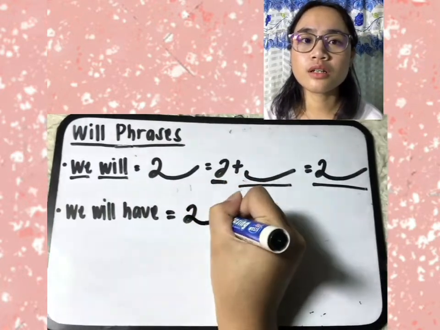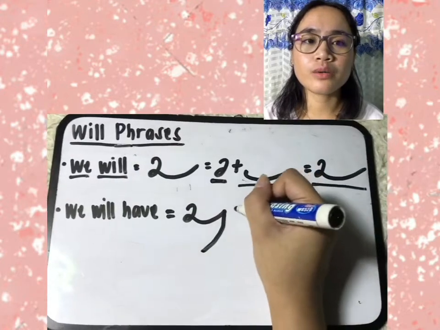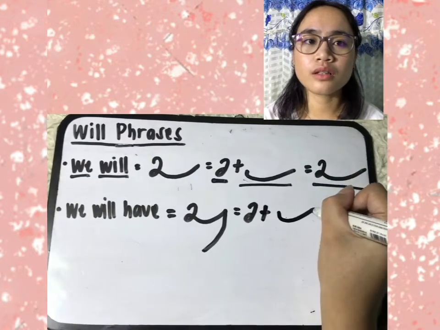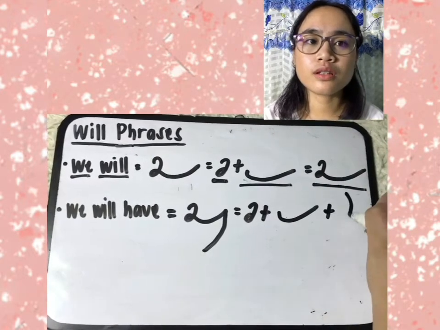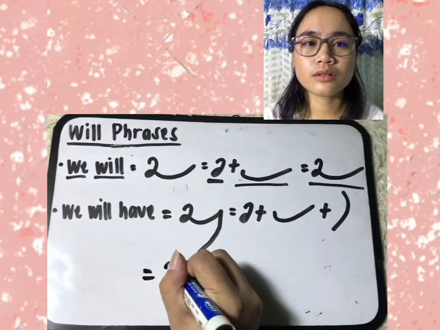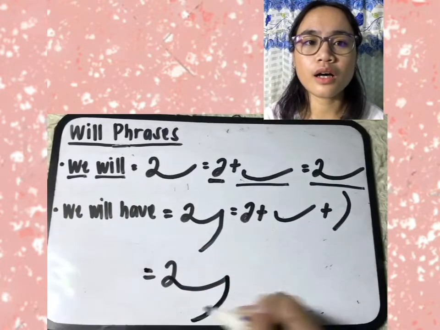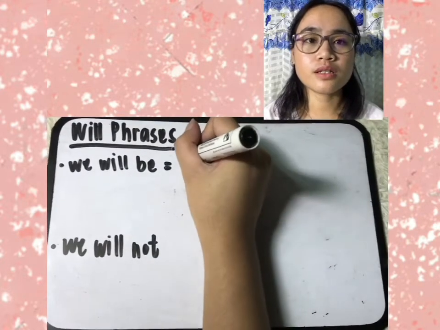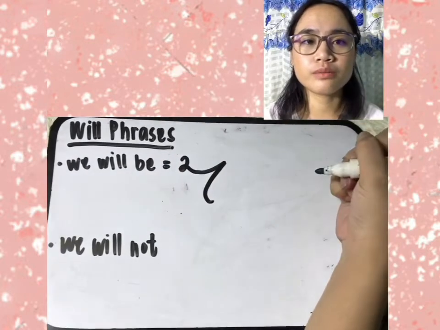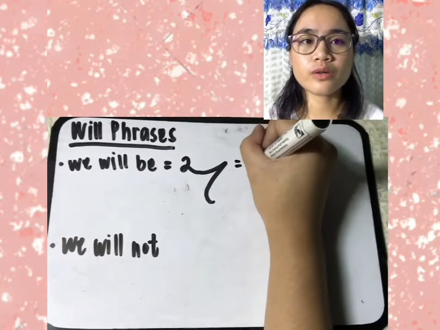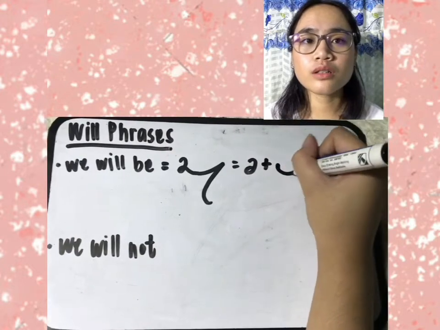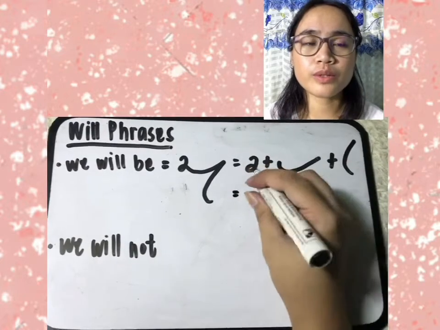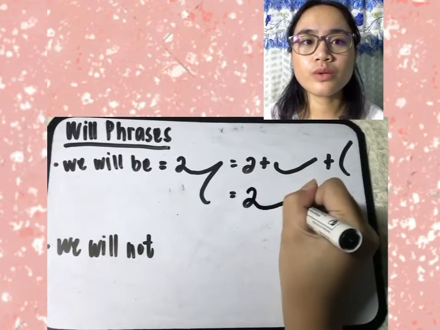UE, will, have: a long forward curve, then a downward right curve. Next is "we will be." UE plus will plus a long downward left curve. So "we will be."